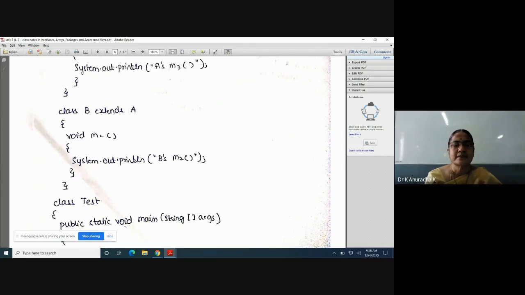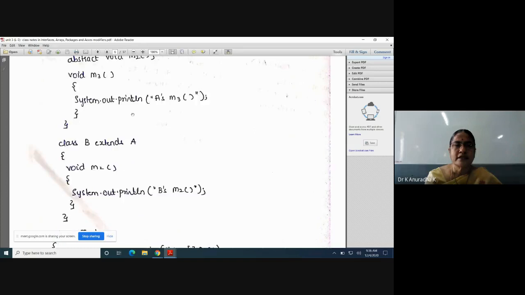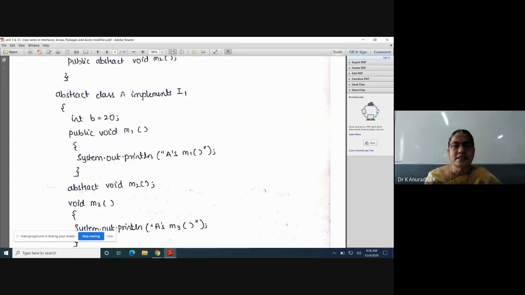This is a must. And after that, it can write its own methods inside class B and it can write its own variables. Otherwise, class B consists of all the members of the interface and the abstract class. So class B contains all the members of the interface I1 and the abstract class A. Because here I have taken abstract class A implements I1. That means inside class A, all the members of I1 are available.